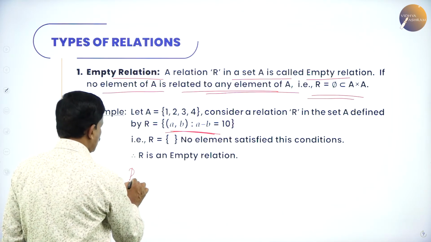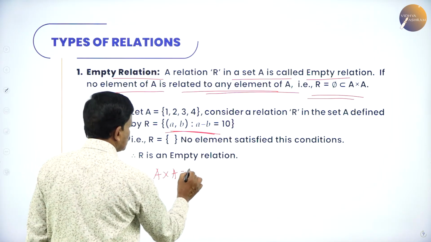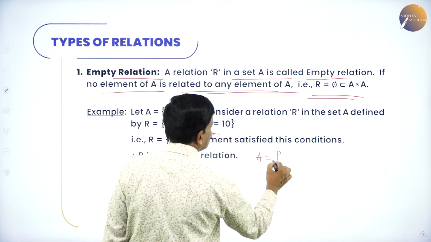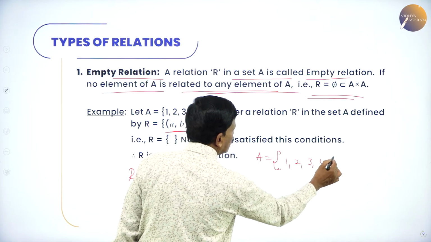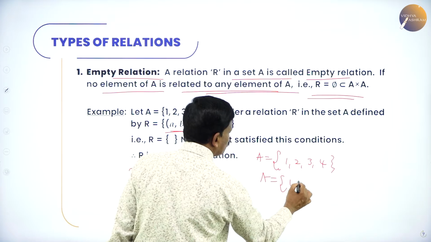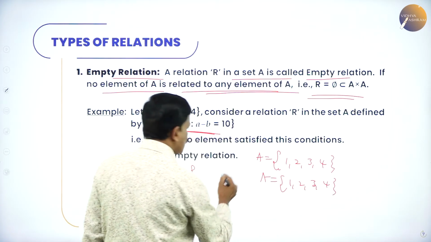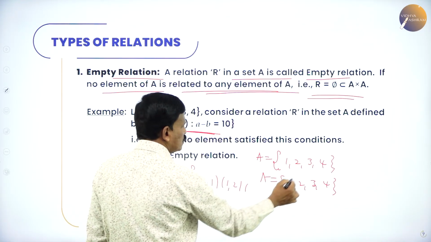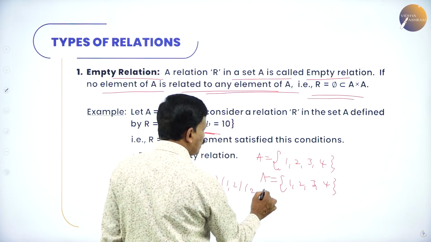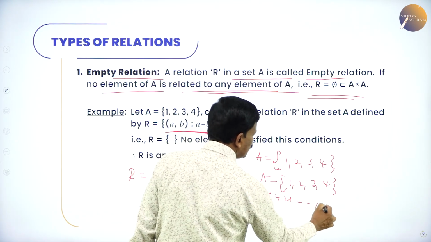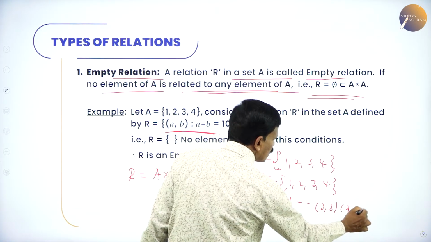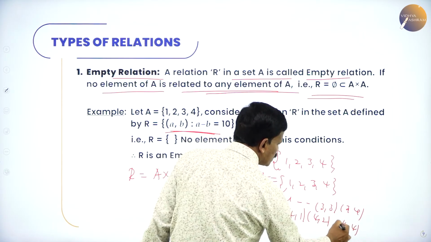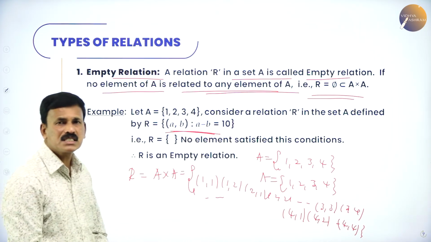See here, what is R? R is a subset of A cross A. What is A here? A is equal to {1, 2, 3, 4}. If I write the Cartesian product, we have (1,1), (1,2), and so on. Similarly for 2, (2,1), (2,2), etc. For 3, (3,3), (3,4), like this. From 4, (4,1), (4,2), etc., up to (4,4). See, none of the elements will satisfy this condition.